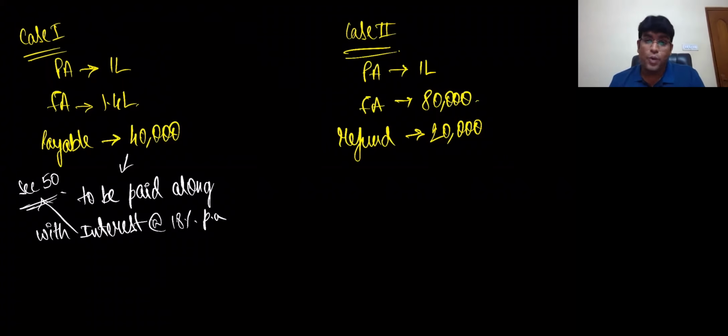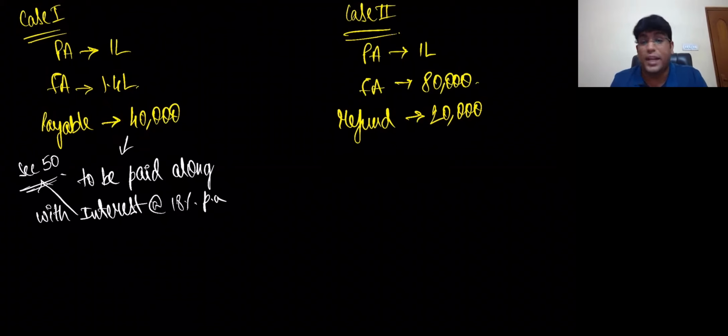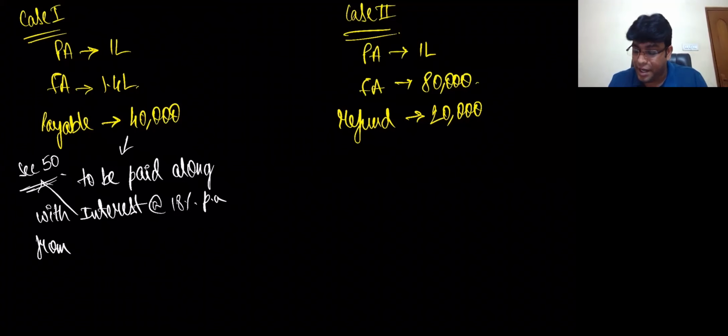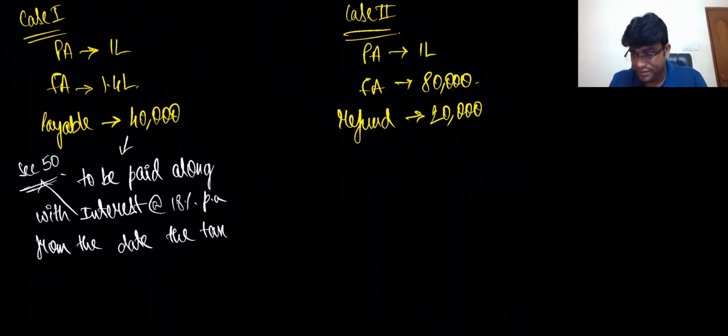Getting clarity, friends? So what is the interesting point which I want to tell you here now? That 40,000 is to be paid along with interest at what rate? 18% per annum. And the interest will start from when? That is a crazy point. Interest will start from the date the tax was due.